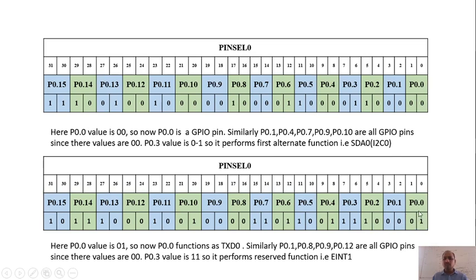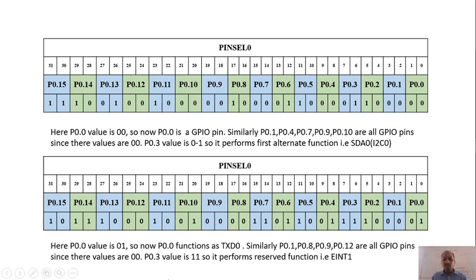Right. So in this example, earlier P0.0 value was 0 0, that means it was performing the GPIO function. But now P0.0 value is 0 1, that means it is going to perform the first alternate function. Now what is the first alternate function? You can see here P0.0 value is 0 1. So now P0.0 is performing the first alternate function, that is TXD0. That is what we discussed in the previous slides.